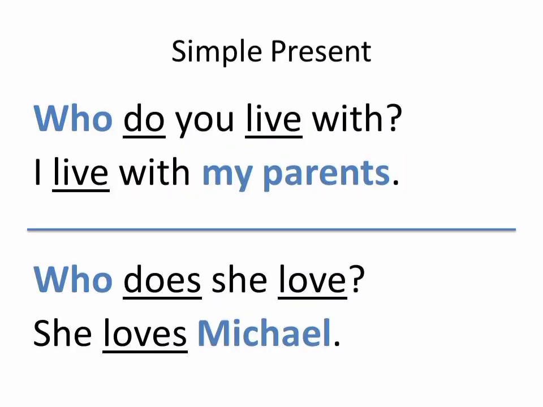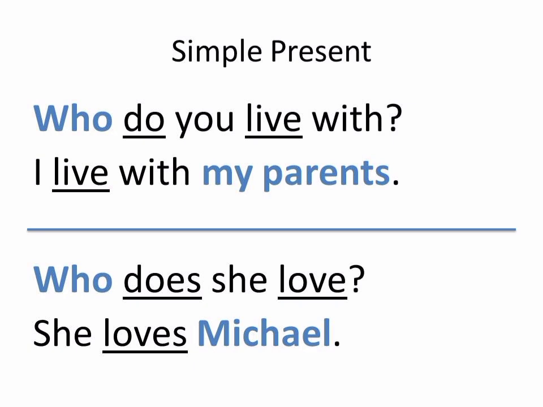So this time we talk about who as an object in the question. For example, in the simple present, who do you live with? So who this time is not a subject. It is an object. I live with my parents. So who asks about parents. So it's a different way that we ask the question compared to who as a subject. In the question, there is a subject. You is a subject. And in the answer, the subject is I.